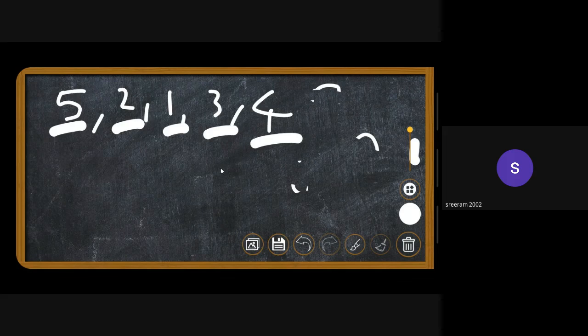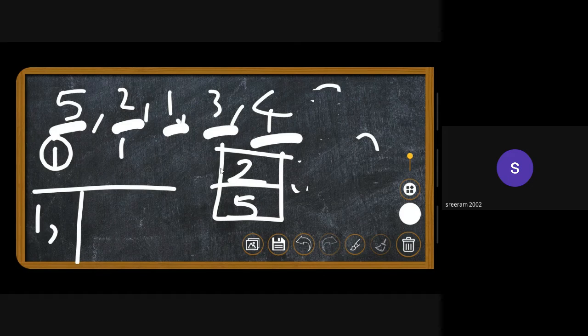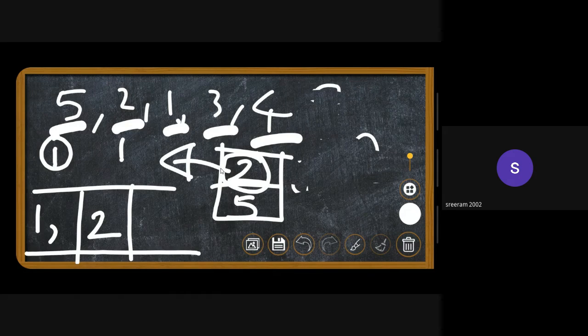What is happening here is, initially we need 1. We are expecting 1 to be inside the queue, but we have found 5. So we need to store that in our temporary memory. We're expecting 1. We found 2. We'll be storing it in our temporary memory. We're expecting 1. We found 1. We'll be pushing it into this queue right here. And then we're expecting 2. But the 2 is there on the top of the stack. So we'll be popping this element out of the stack, and then pushing it inside the queue.